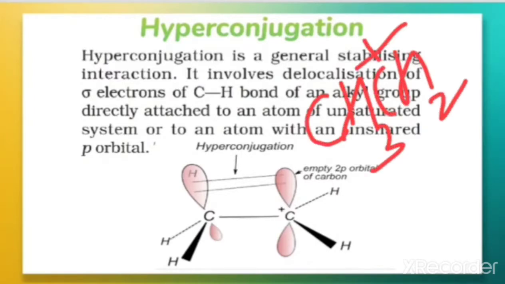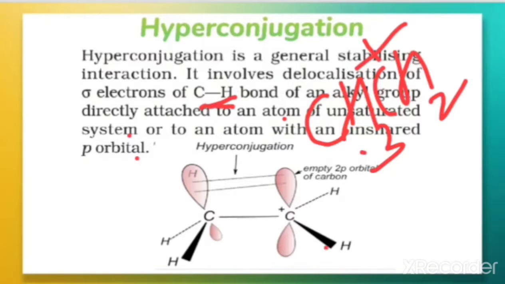It is actually the delocalization of sigma electrons, the C-H sigma electrons, that get delocalized, attached to an atom with an unshared p orbital.